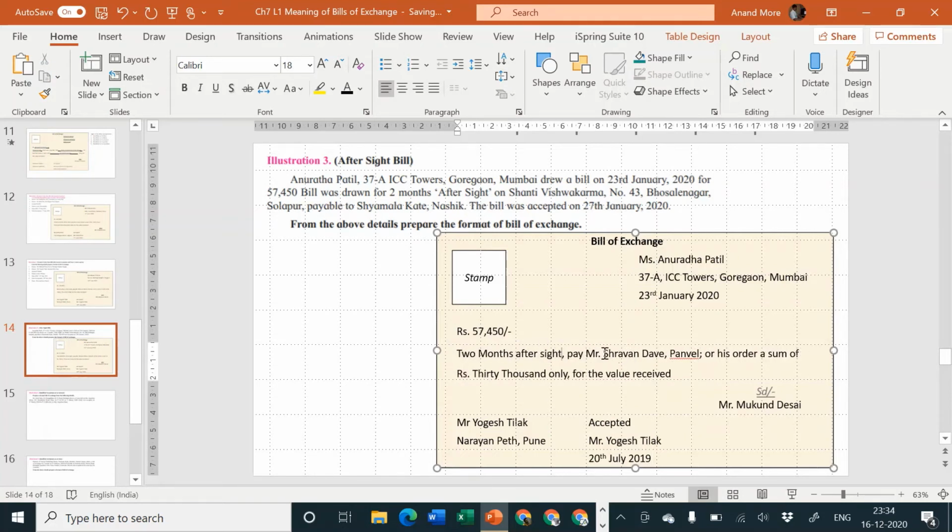Pay, the name of the payee is given as Shyamala Kate, who is from Nashik, not from Panvel. In the previous problem it was Panvel. Nashik. Or her order. Now I cannot say his order. A sum of rupees 57,450 only.